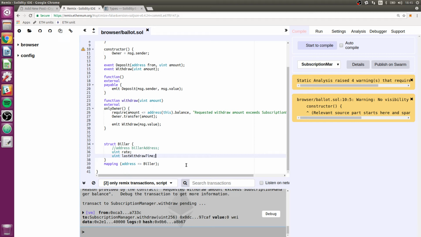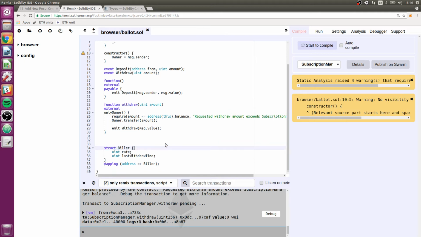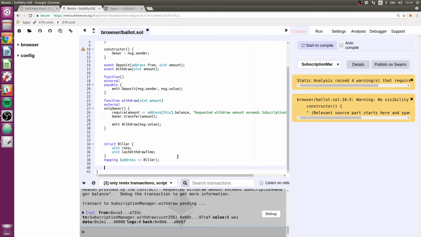And now because we're actually already identifying with the address, I think we don't need this line of code. I'm just going to go ahead and take it out right now. We don't need to store the address of the biller in the struct itself, I believe. We might have to go back and change that, but I think that's how it'll work out. So I'm going to do that for now. Okay, so there we have a mapping, and that should work.